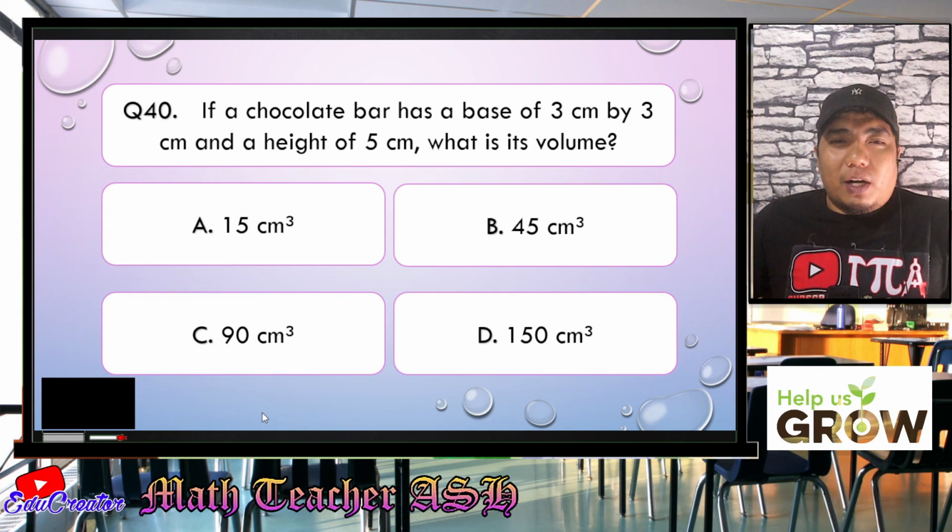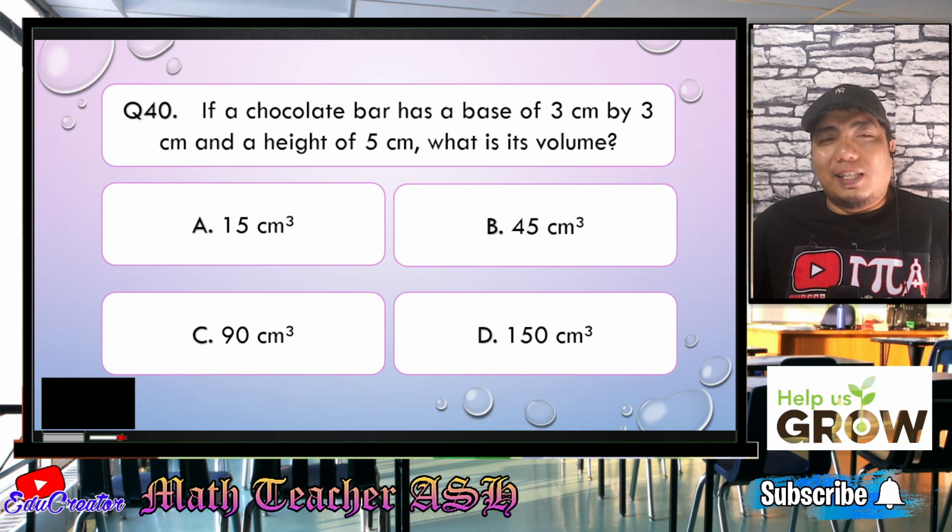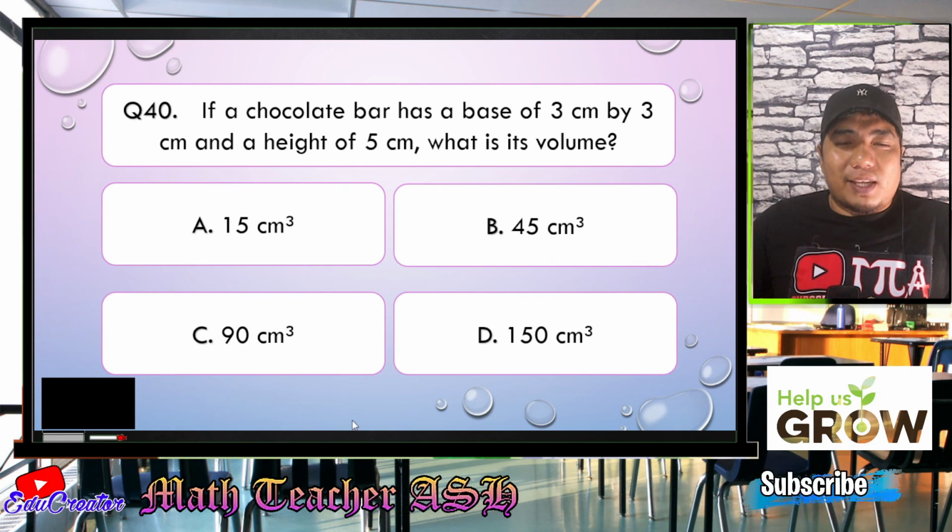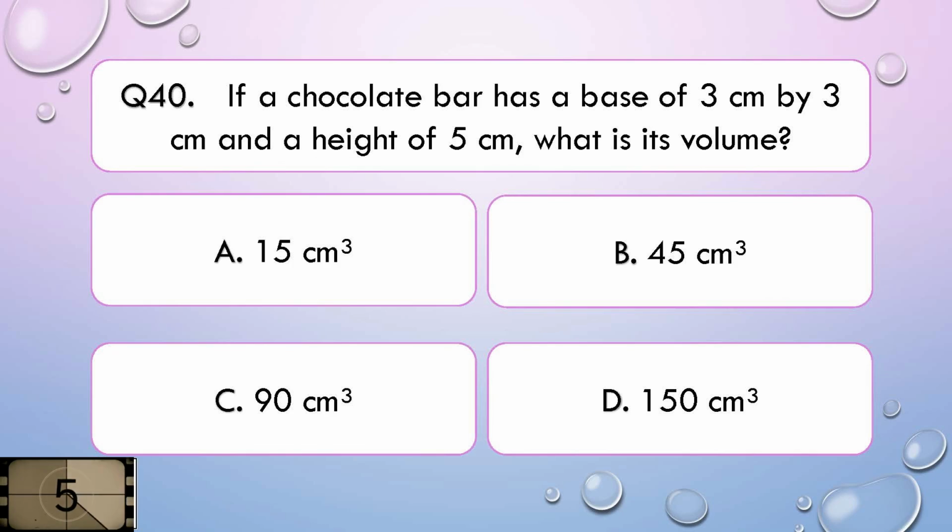If a chocolate bar has a base of 3 cm by 3 cm and a height of 5 cm, what is its volume? Is it A, 15 cubic centimeter, B, 45 cubic centimeter, C, 90 cubic centimeter, or D, 150 cubic centimeter? I'll give you 5 seconds to think about your answer.